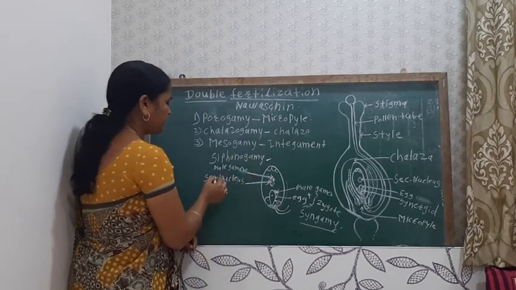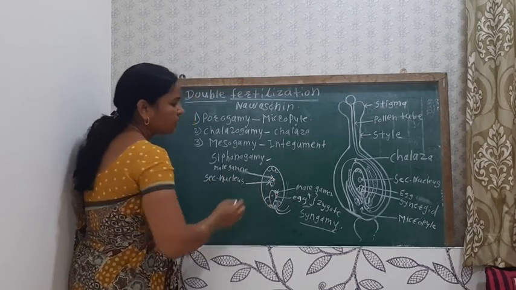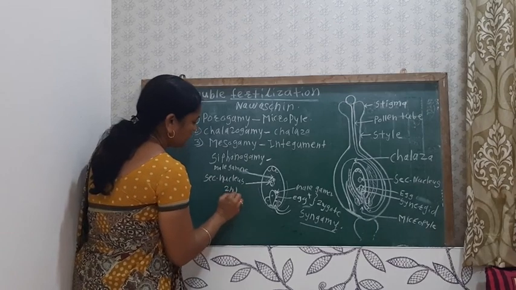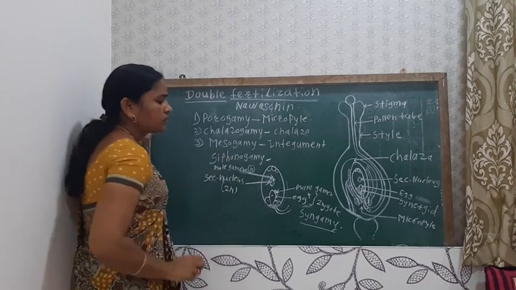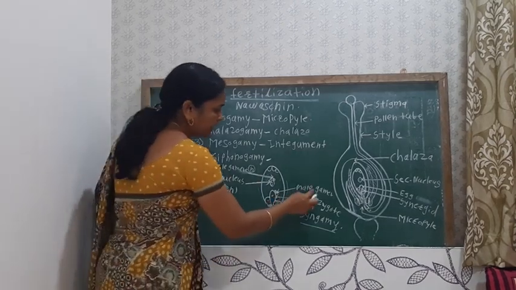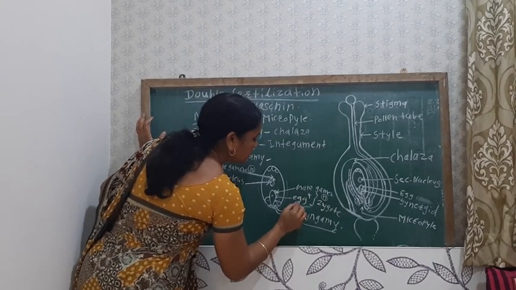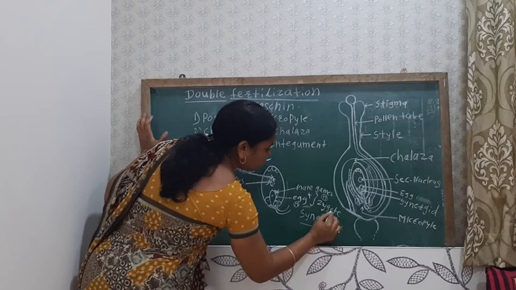The male gamete fuses with the secondary nucleus, and together it produces a 3N nucleus. The secondary nucleus is diploid, 2N, and the male gamete is haploid, N. The male gamete is haploid, this egg is haploid, and it produces the diploid zygote.